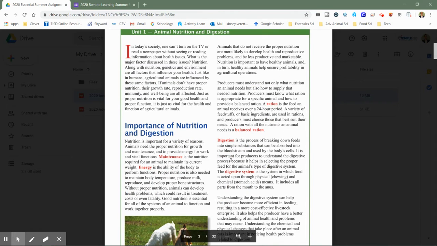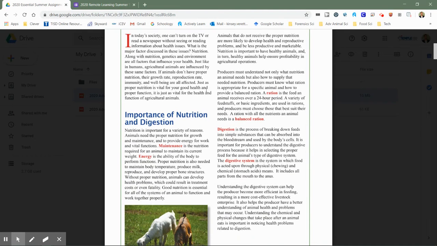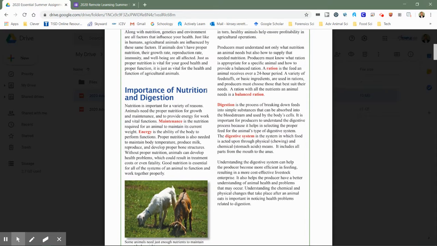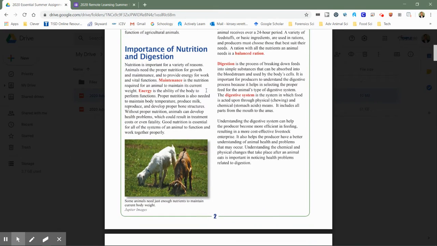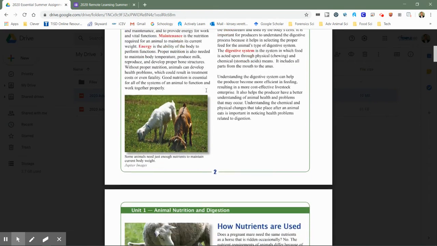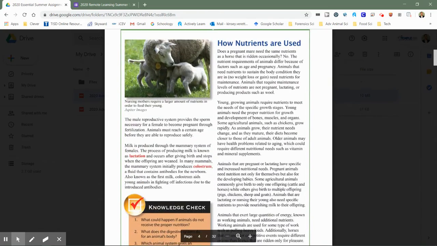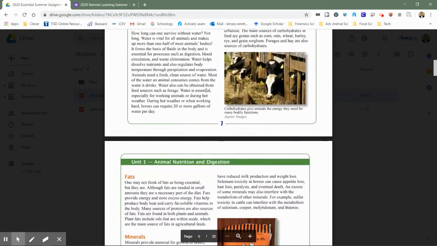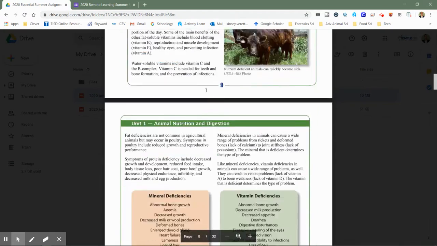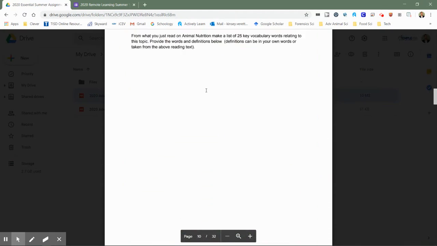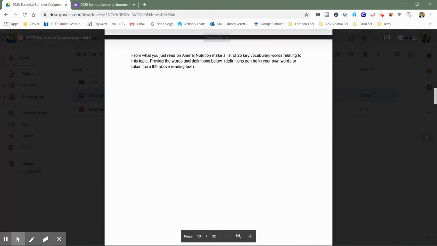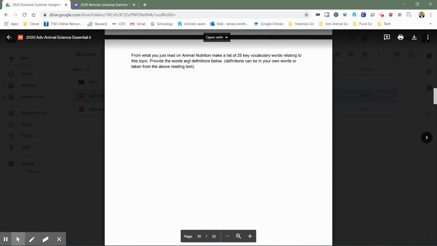That's assignment 1. Assignment 2 is for you to read this lesson here on animal nutrition. It does touch a little bit on animal digestion, which we talked about previously in the school year, but we're highlighting animal nutrition with this lesson. So read through this, and your assignment after you read it is to make a list of 25 key vocabulary words from the text that you just read above.